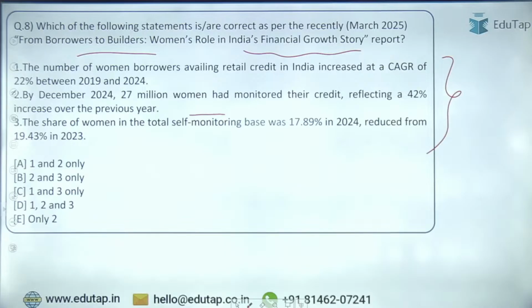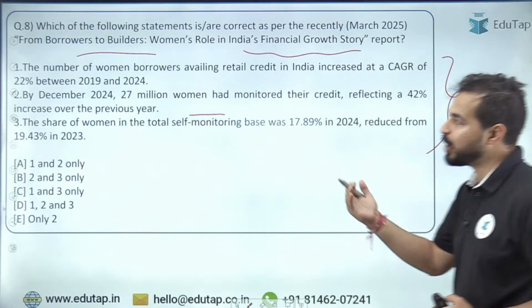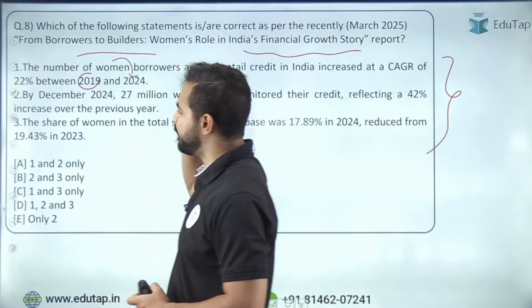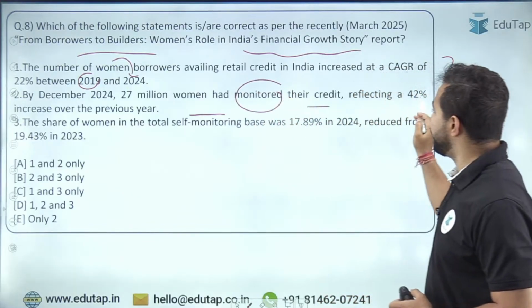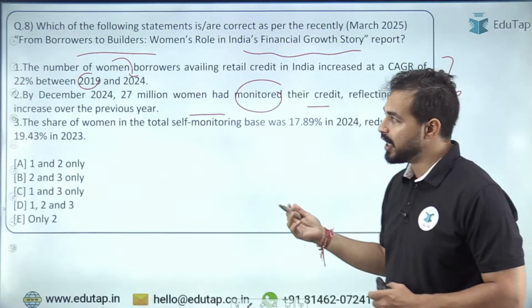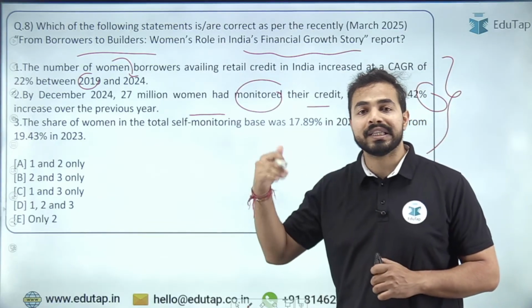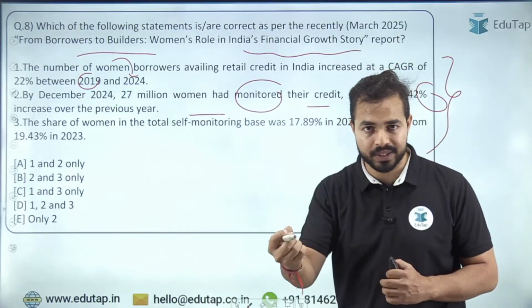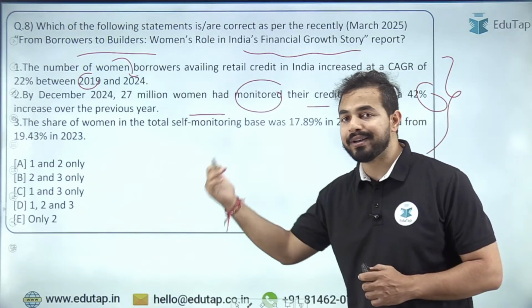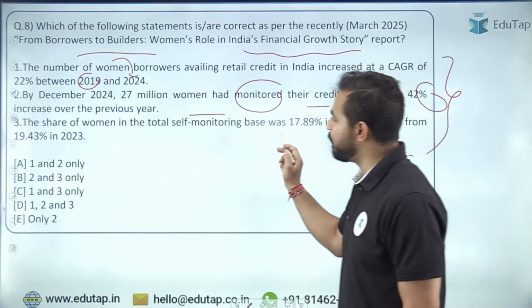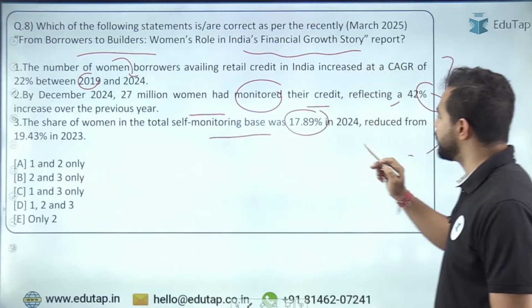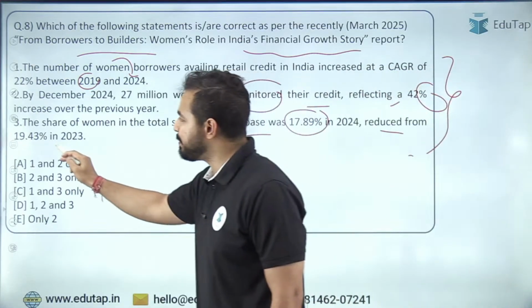So first statement, अगर हम बात करते हैं women borrowers की, जो रिटेल क्रेडिट अवेल कर रहे हैं इंडिया के अंदर, उनकी यहाँ बढ़ोतरी देखने को मिली है. We have seen that they have increased by 22% from 2019 to 2024. Apart from that, there are 27 million women who had monitored their credit, reflecting a 42% increase over the previous year. So 27 million women they have monitored their credit कि वो किस तरीके से अपने खर्चे करती हैं, राइट? पूरा का पूरा क्रेडिट उन्होंने मॉनिटर किया है. So basically this is a very important part. Then the share of women in the total self-monitoring base was 17.89%, reduced from 19.43% in 2023.